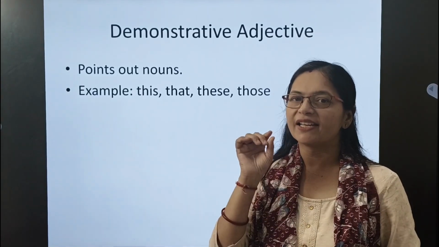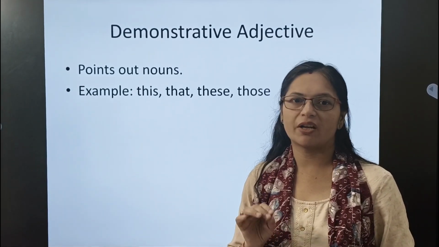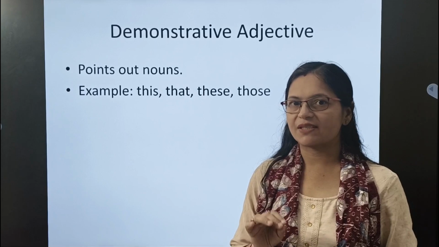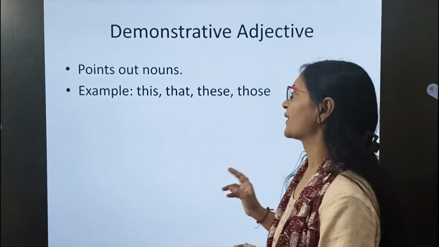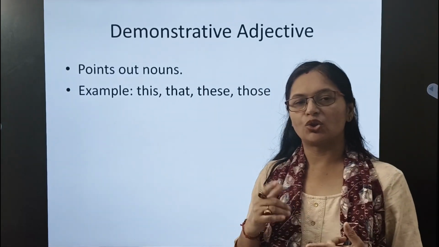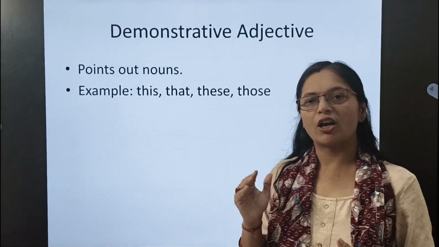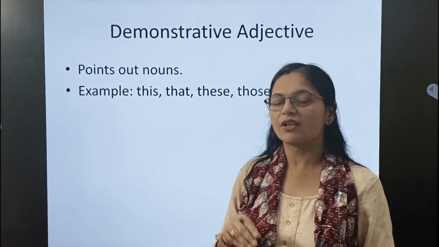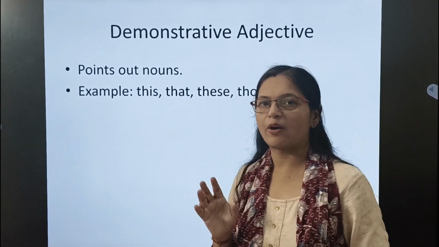So that is why this becomes what? Demonstrative adjective, as it is placed before a noun, that is bag. In the same way, that, those and these will also become demonstrative adjectives when they are placed before a noun.